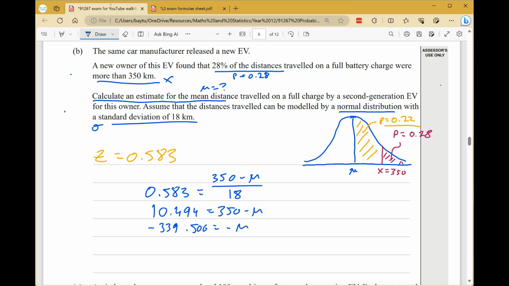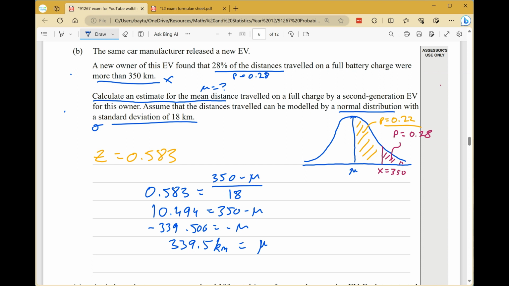And then just make both sides positive. We'll just round that to one decimal place. So the mean is 339.5 kilometers. I'm going to just add kilometers there. So that is the mean. And that is another, well, that's an excellence question.